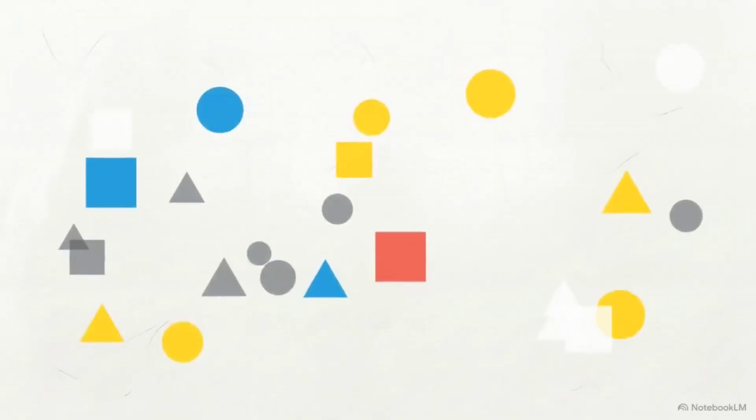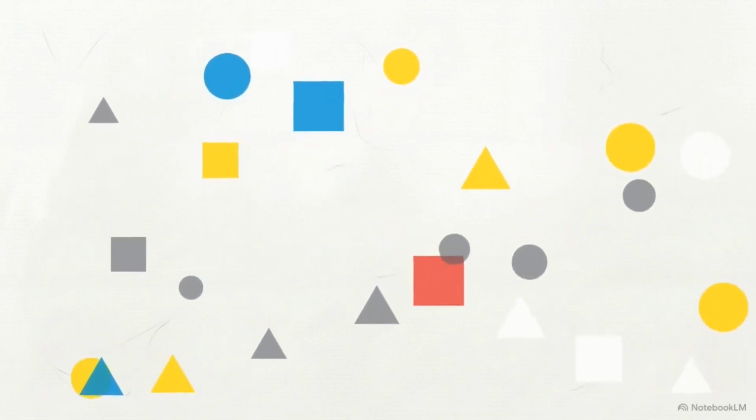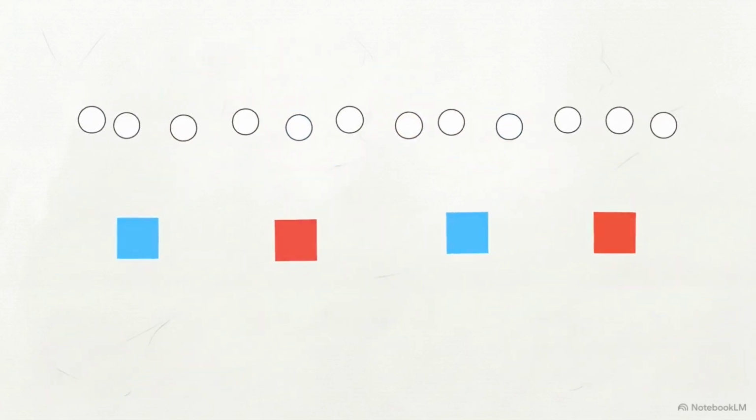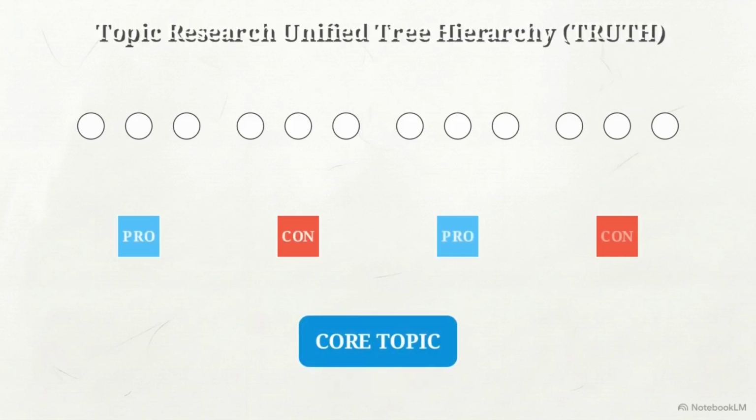We usually consume the news as a flood of disconnected articles. We click a link, read an isolated viewpoint, and move on. This leaves us with fragments of information, making it difficult to trace how different perspectives actually clash. To address this, we can organize that information into a topic research unified tree hierarchy, or truth.